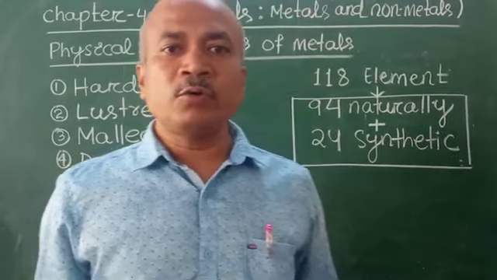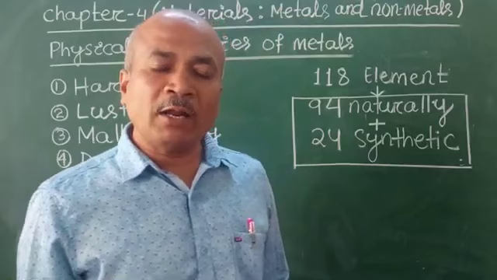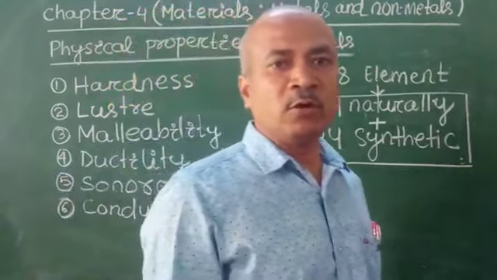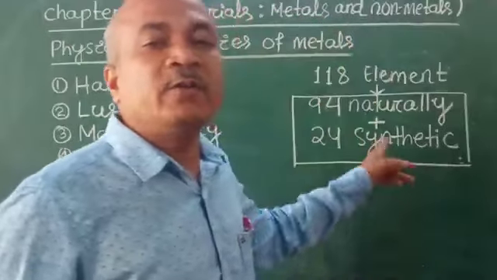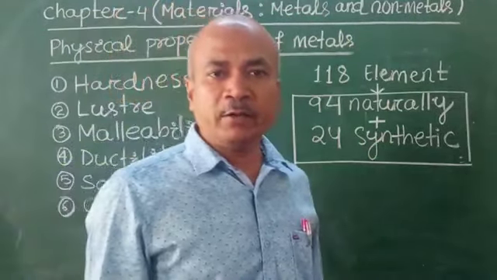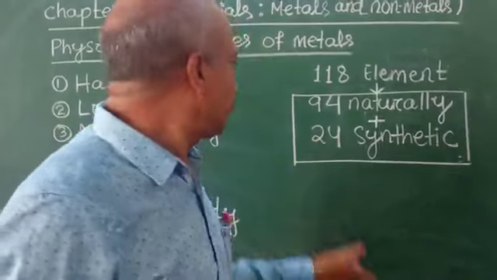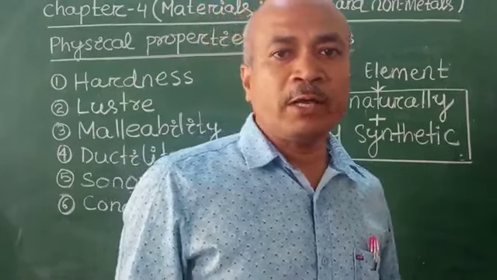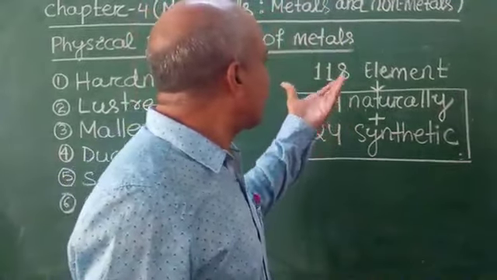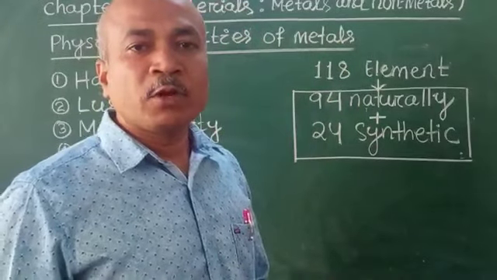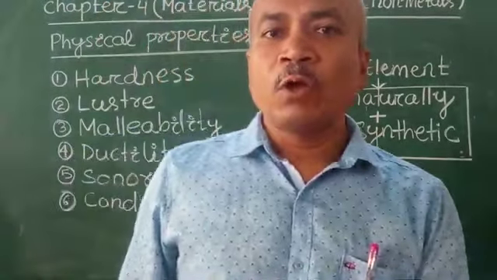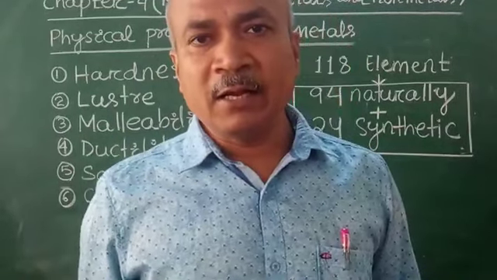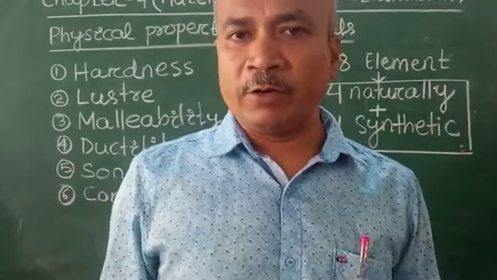So as you know, till date we have 118 elements in the periodic table, out of which 94 are naturally occurring and the rest 24 are man-made or synthetic. Okay, so out of these 118 elements, few of them are metals, then there are also some non-metals and others are metalloids.